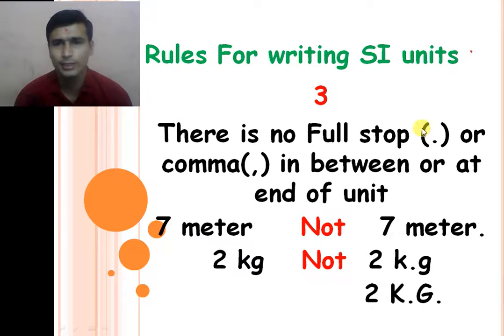The third rule is that there is no full stop or comma in between or at the end of the unit. For example, to represent 7 meter we write only 7 m, not 7 m dot. To represent 2 kg, we simply write 2 kg. Between the value and the unit we leave one space. We cannot write 2k dot g or 2 kg with a capital. So the third rule is that there is no full stop or comma in between or at the end of the unit.